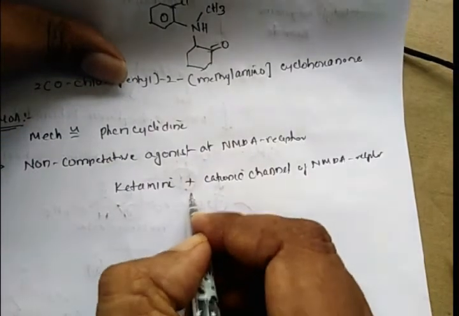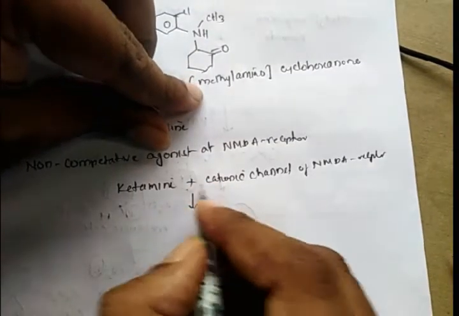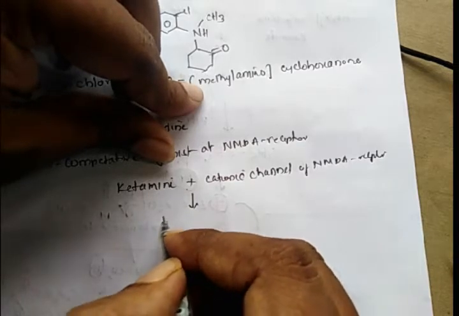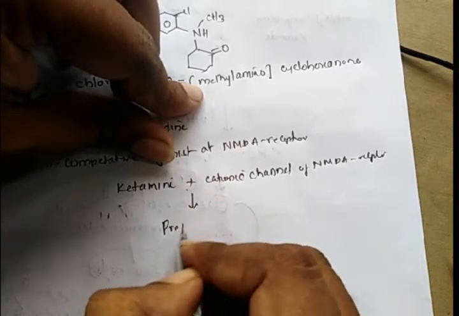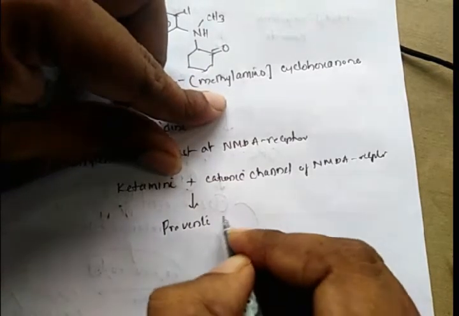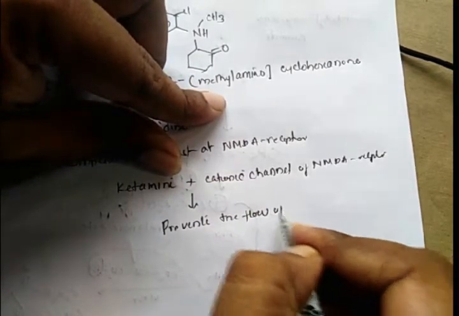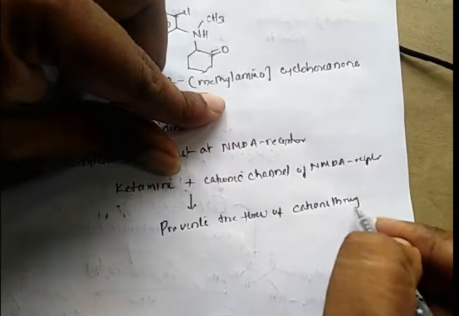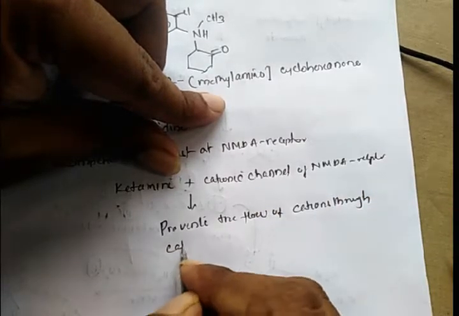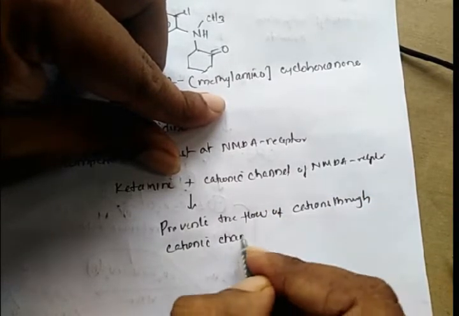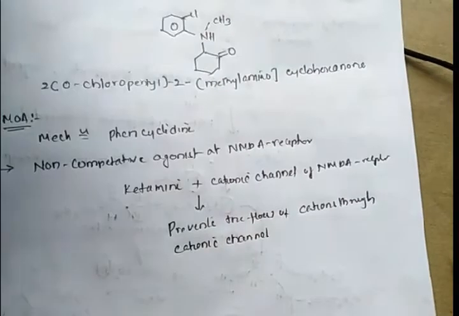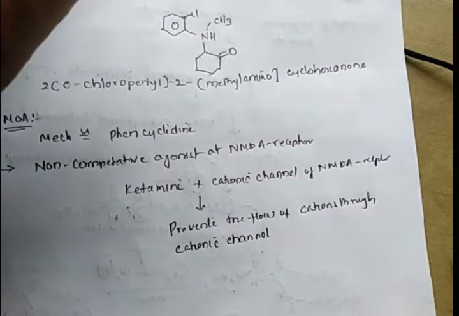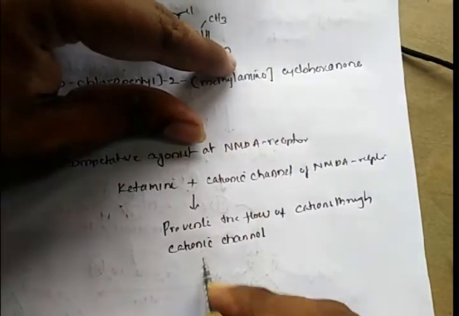This binding of ketamine with the cationic channel of the NMDA receptor prevents the flow of cations through the cationic channel.